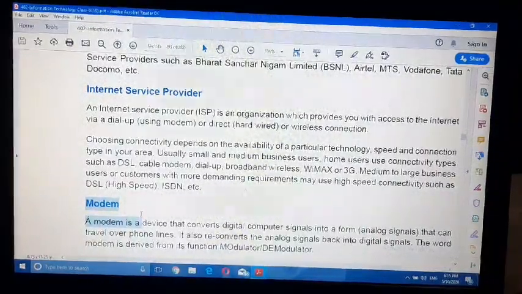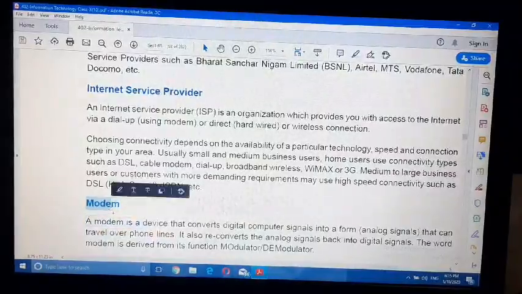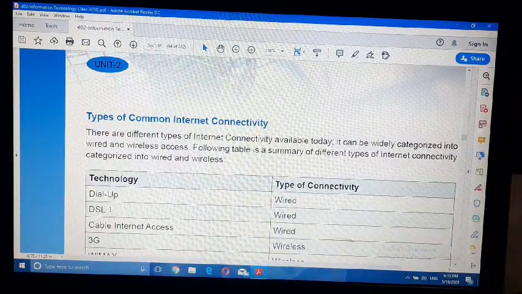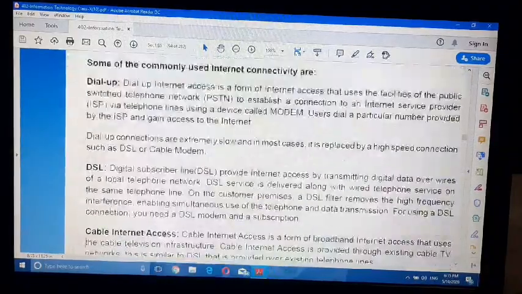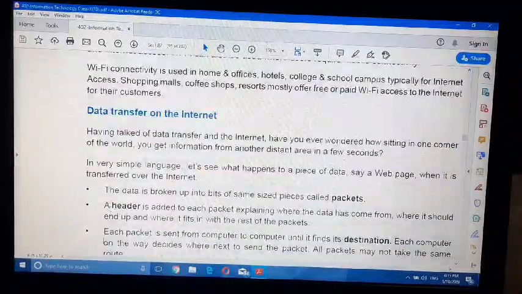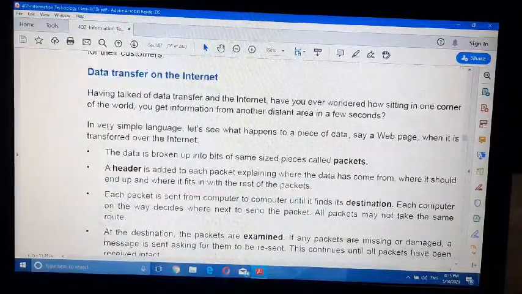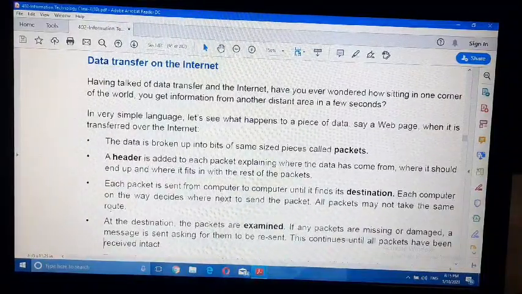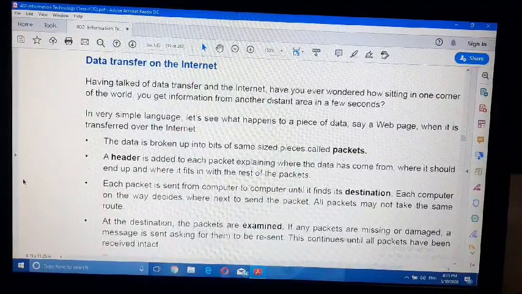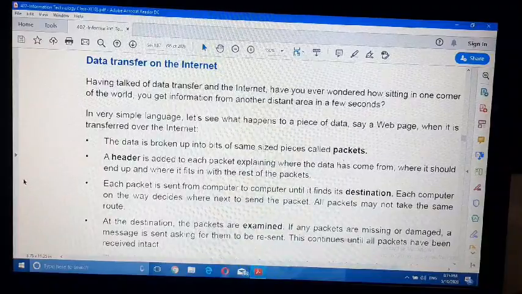Next topic is data transfer on the internet. This is called switching technique.